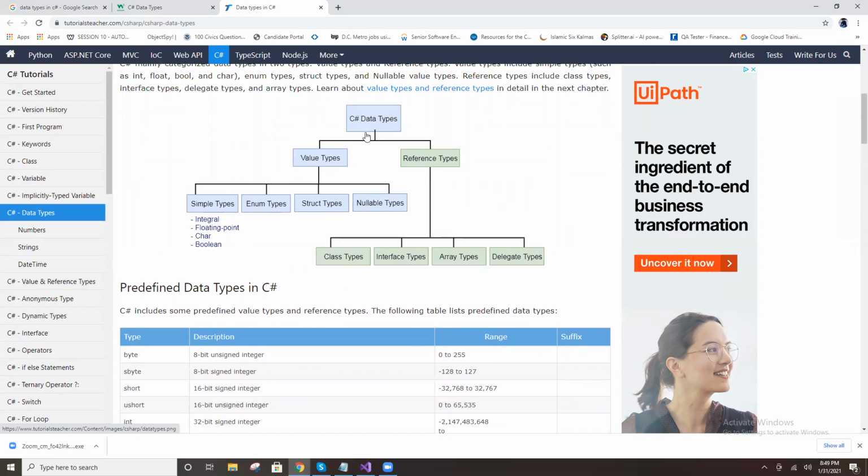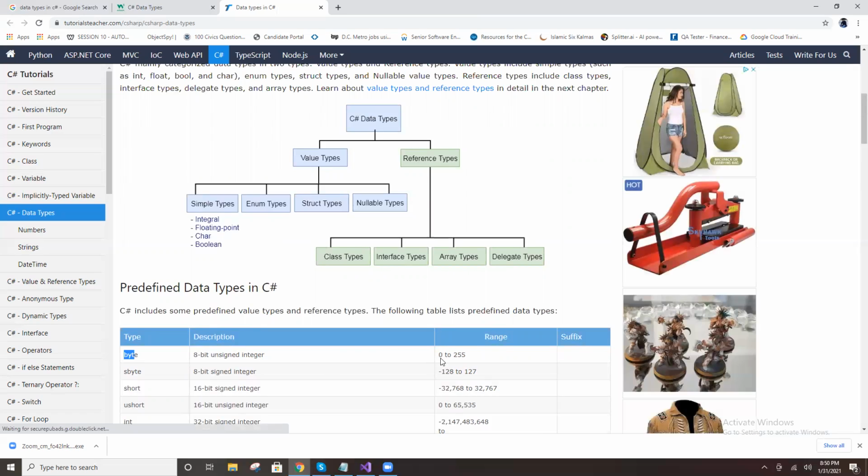C# data types: value types and reference types, two types. You observe now that byte is a byte, with a range of 0 to 255. Byte means it is only possible to store up to 255.